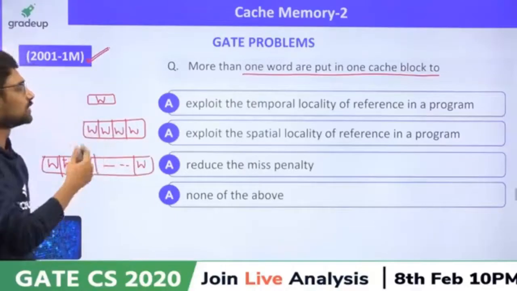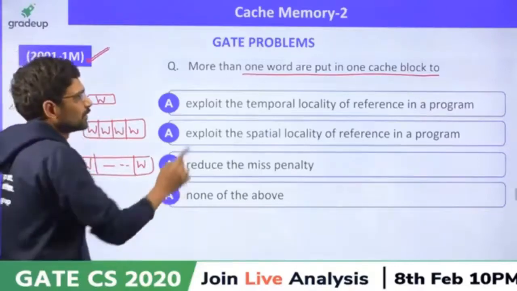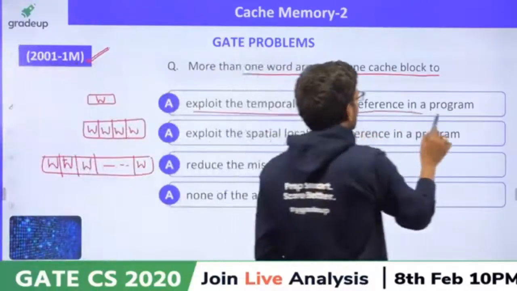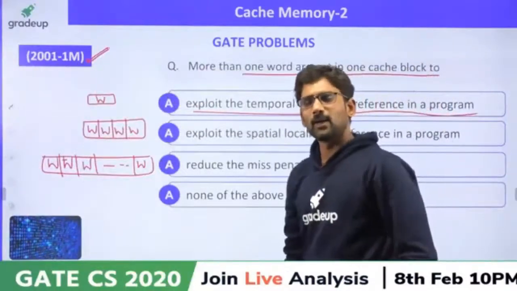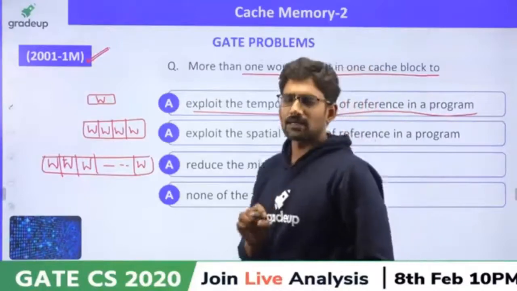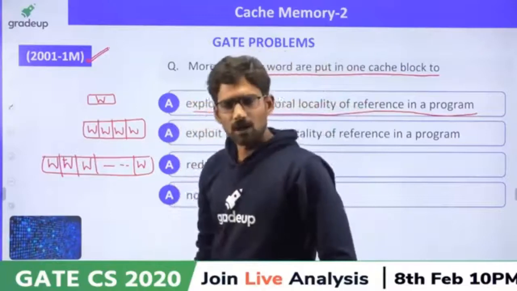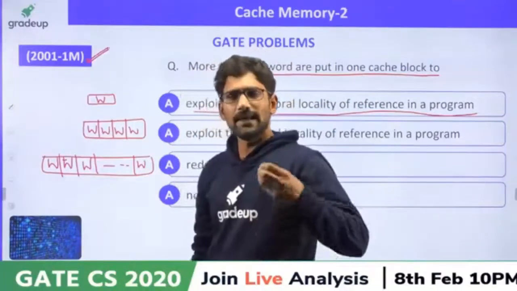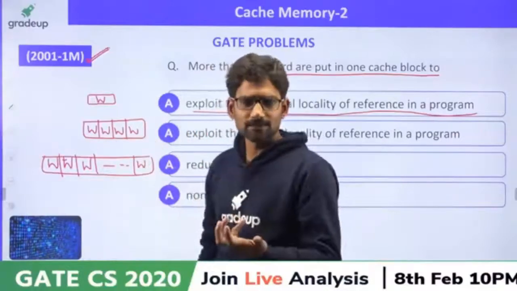More than one word is put in the cache block. 2. To exploit temporal locality. Option A. What does temporal locality say? Whenever a miss occurs for any word, bring that word. So how is it related to block size or number of words?